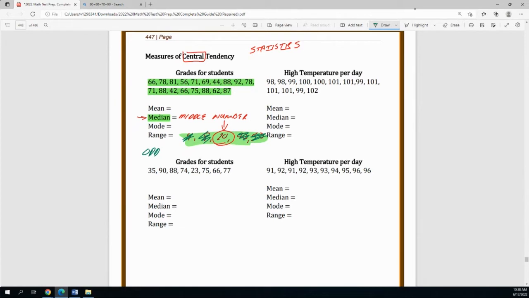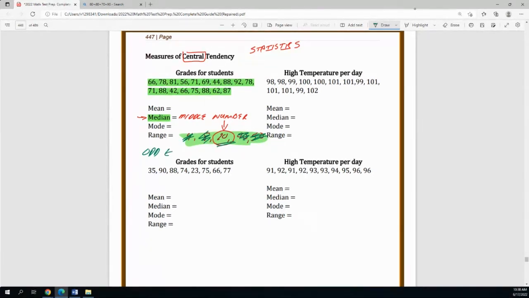What does odd set of numbers mean? It means I have a set of numbers that is going to leave one all by itself. Remember, odd numbers cannot be divided by 2. There's always a remainder, so I'm going to have a leftover.